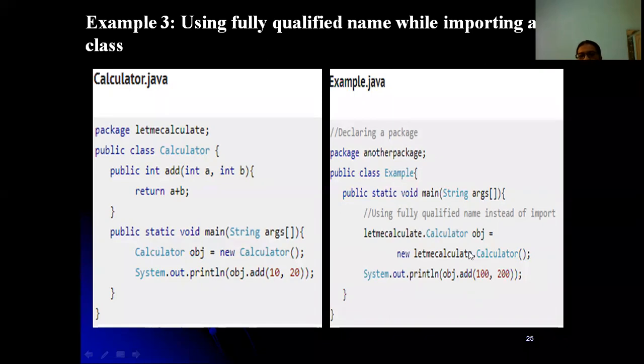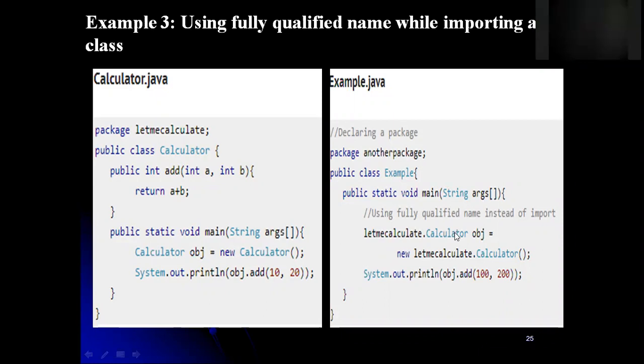If we are using a fully qualified name, it indicates a class within a package, or a class within a sub package or main package. So that is fully qualified. You have to give the full path, where exactly the class is available. It is the same, but the only difference is that instead of importing, we are just providing the path of that class.